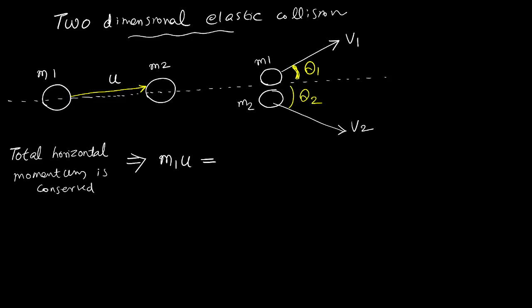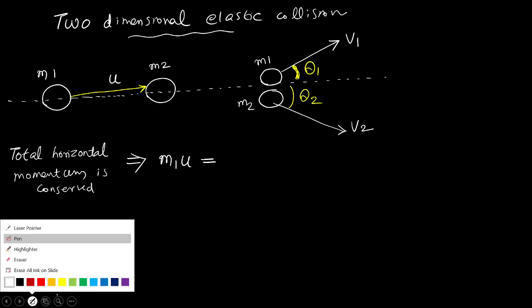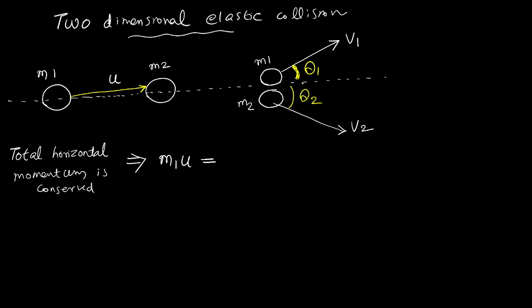In the after-collision horizontal momentum, V1 is the velocity of M1. You know that V1 has 2 components. One horizontal component is V1 cos θ, and the vertical component, as we have already studied, is V1 sin θ. Since they are vector quantities, the horizontal and vertical components are considered.